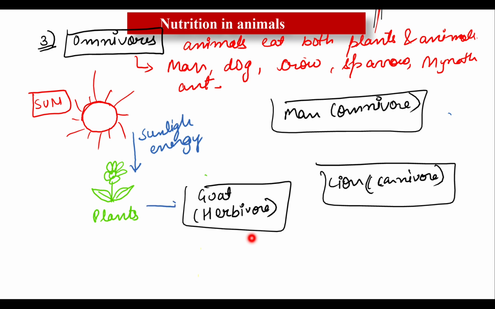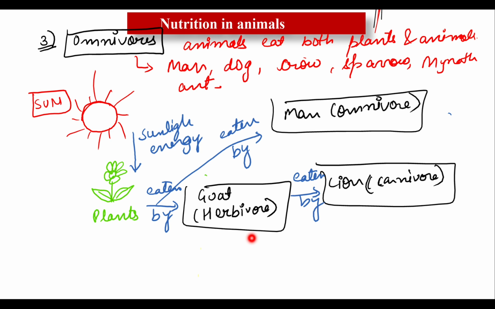These plants are further eaten by goat, or you can say any herbivores and omnivores, as food. These are eaten by the goat as well as by omnivorous organisms, while the carnivorous eat herbivores as food. Got it?